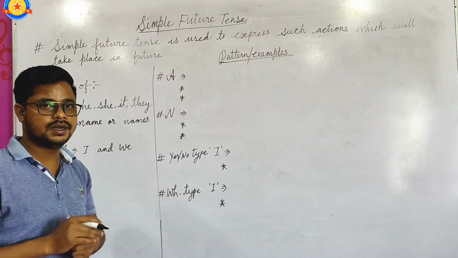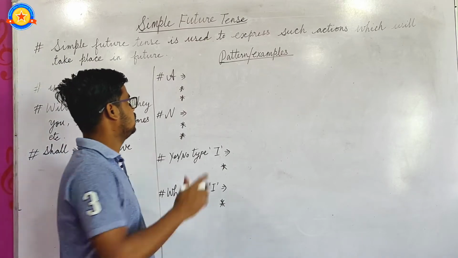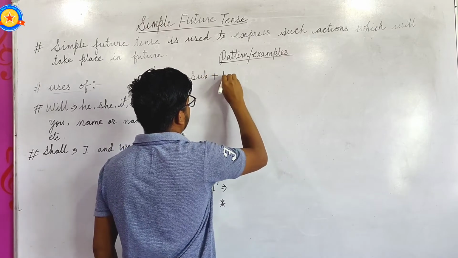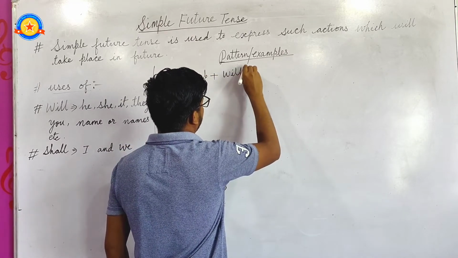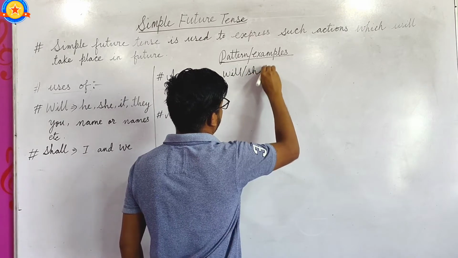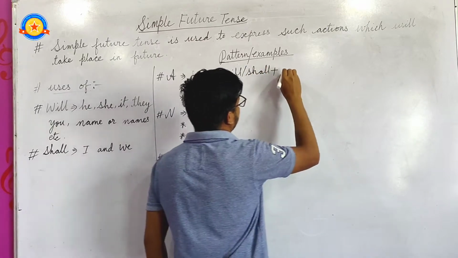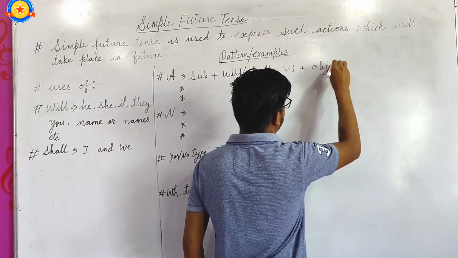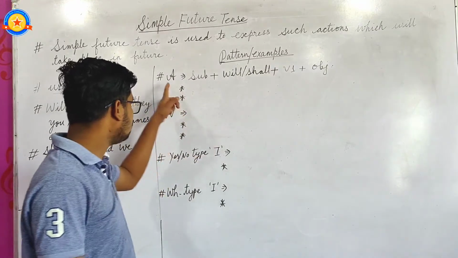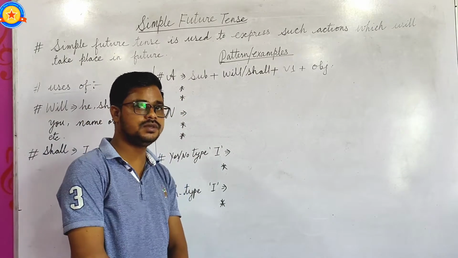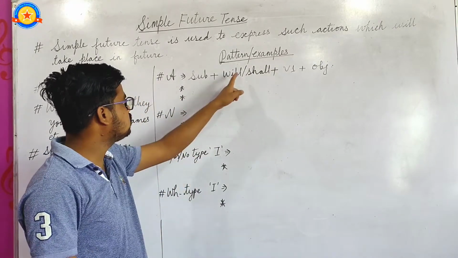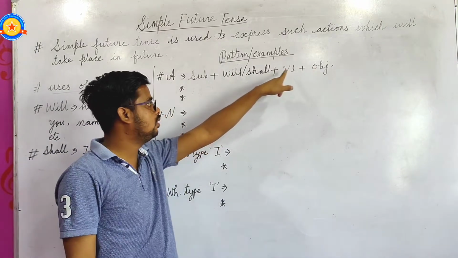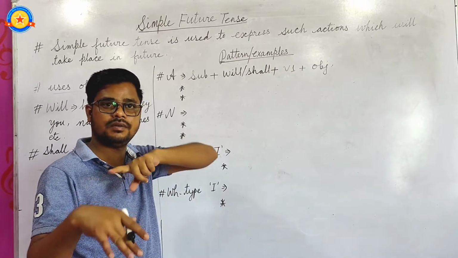To make an affirmative sentence, its pattern is subject plus will or shall plus verb first form plus object. This is the pattern to form an affirmative sentence, that means a positive sentence. First form means verb base form.